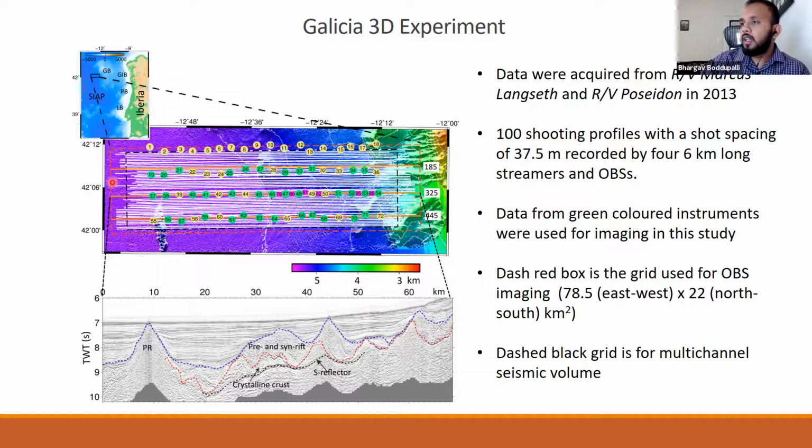The grid dimensions for this study are 78 kilometers in the east-west direction, shown in the red dashed line, and 22 kilometers in the north-south direction. And the time migrated profile of the reflection volume is shown here, highlighting the different geological packages. Between the dashed blue line and the dashed red line are the pre-rift and synrift packages, and between the dashed red line and the black dashed line, which is the S reflector, is the basement crystalline crust. And towards the west is the peridotite ridge, that is serpentinized mantle.